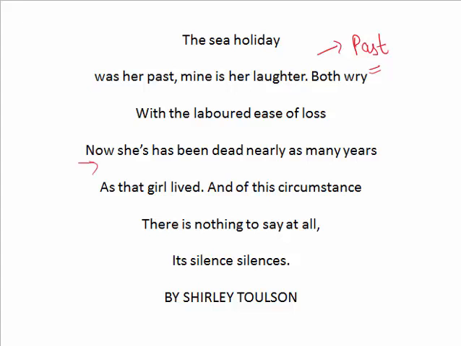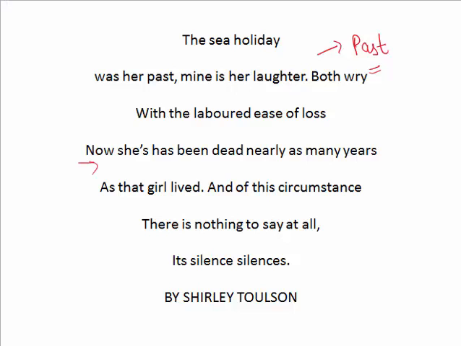The poet's mother has been dead for nearly as many years as the strapping young girl in the picture lived. The silence of sadness pervades, the sense of loss overwhelms the poet. The memory of the past cannot be relived, and she has accepted her fate with resignation.